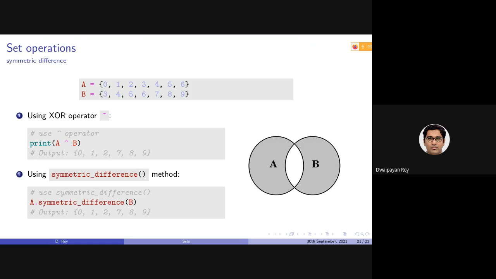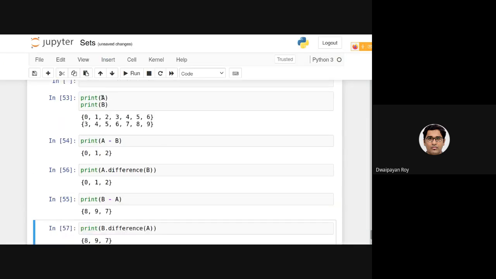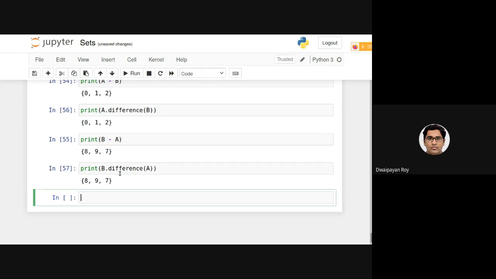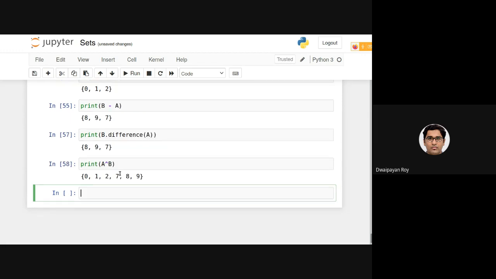And the symmetric difference can be applied using this XOR operator, which I think you will find together with the 6 button on your keyboard, or equivalently there is another function called symmetric difference. So again, if a and b are this, let's try to do that. Print a XOR b, this is called the XOR operator. As you can see this, similarly the corresponding function is symmetric difference, and then we provide b.